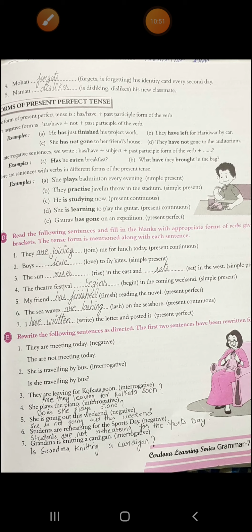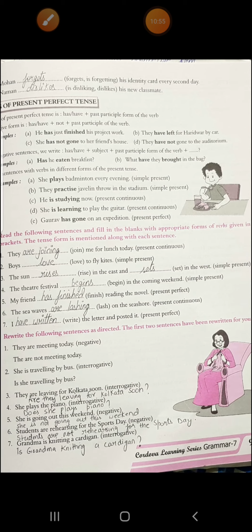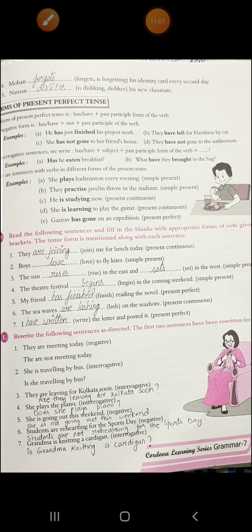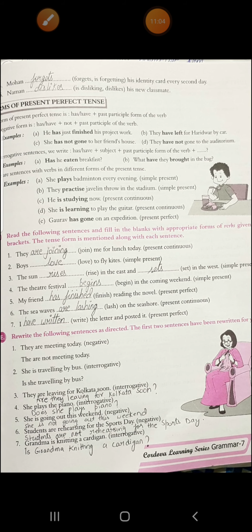Alright. Now we'll do exercise E, and after this we'll complete in the next video. Alright. In exercise E you have to rewrite it as the given directions, like either you have to change it into negative or you have to change it into interrogative. See the first and second is done for you.